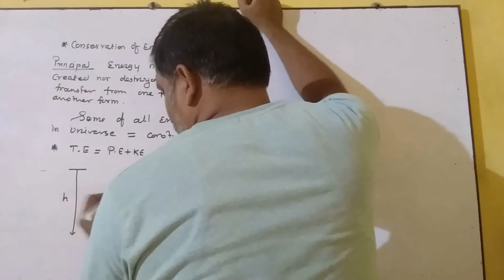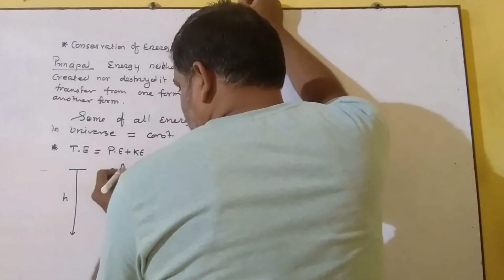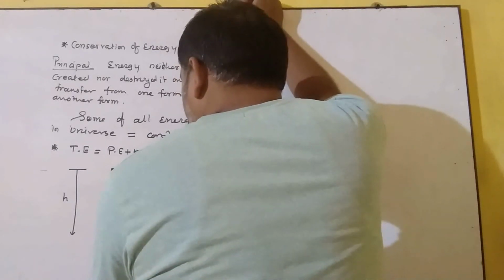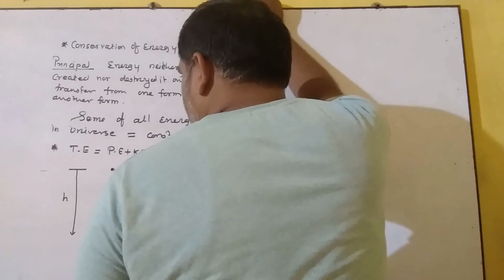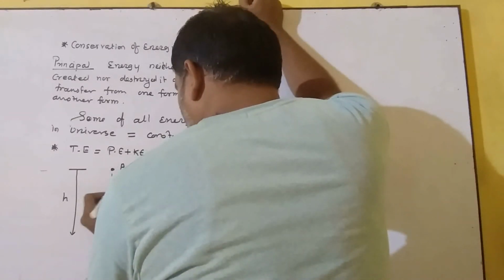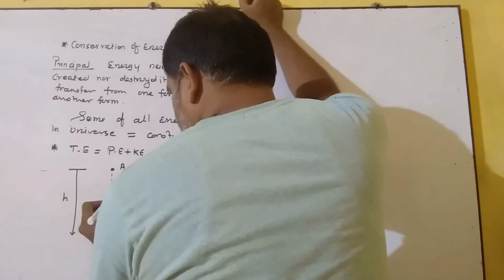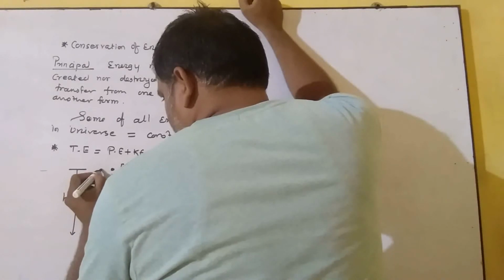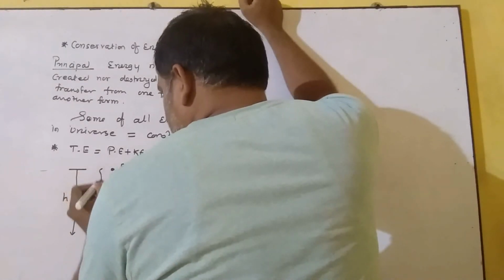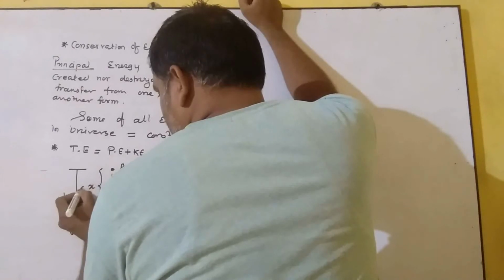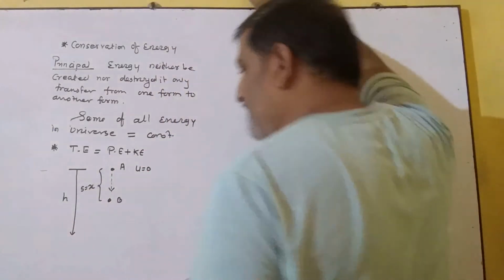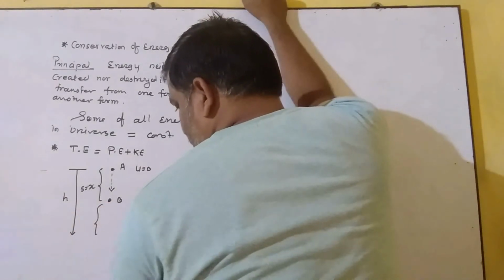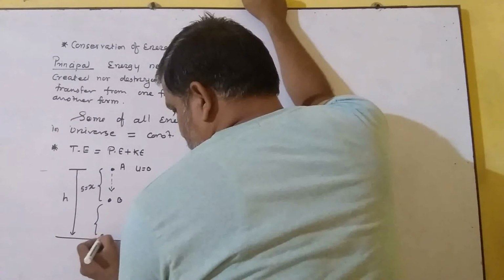So assume that a body is falling from a height, say h. The initial position of the body is say A, where its initial velocity is 0. Now it starts falling down and reaches the position say B, and here it covers a distance x. It means it displaces by a distance x. At position B, what will be its height from the ground, at position C?